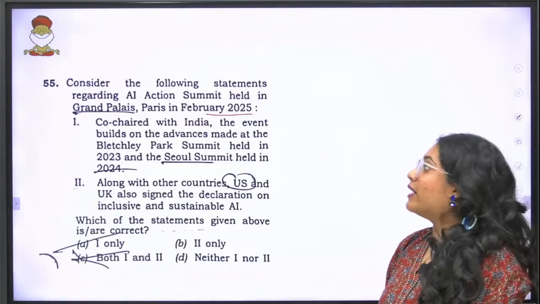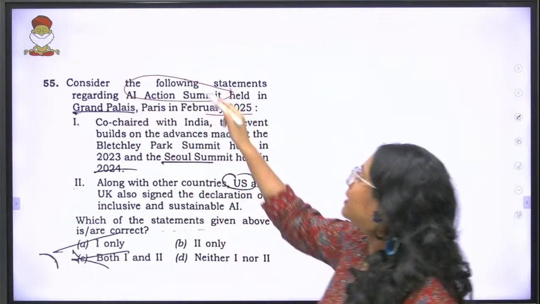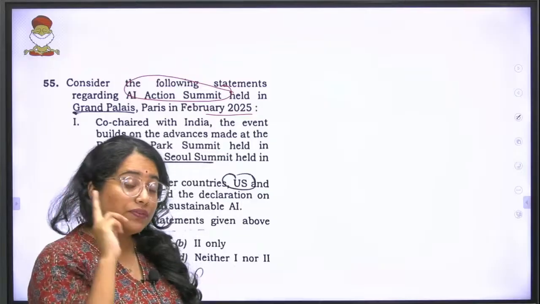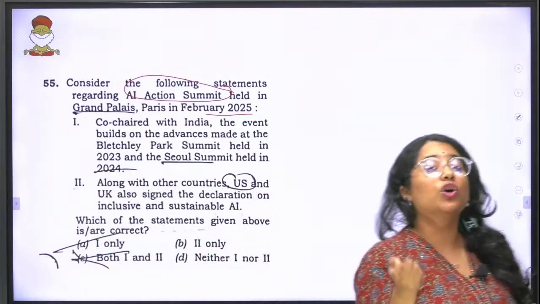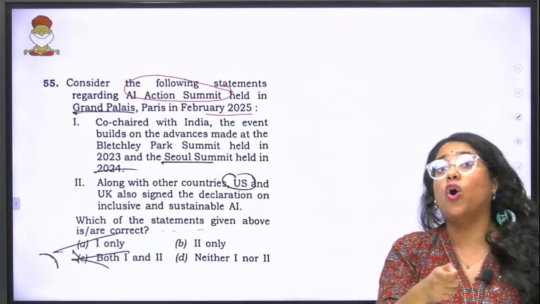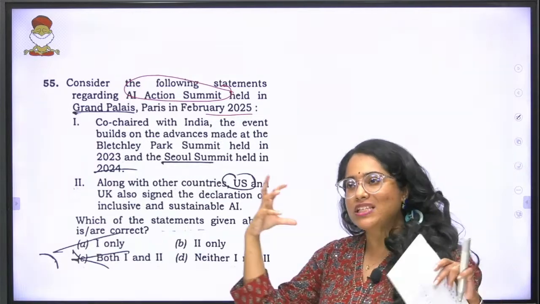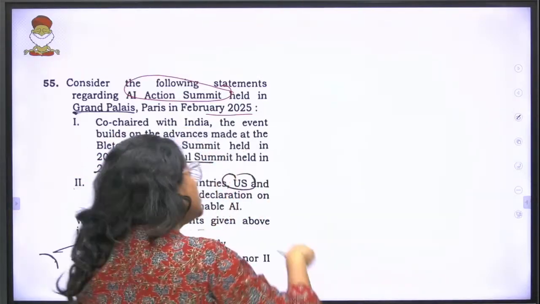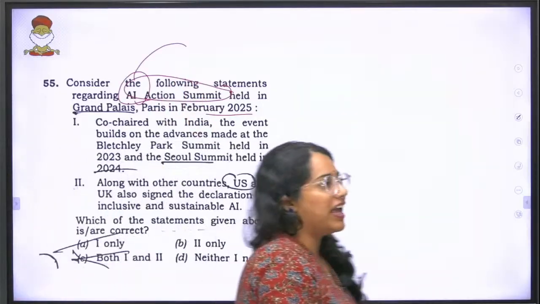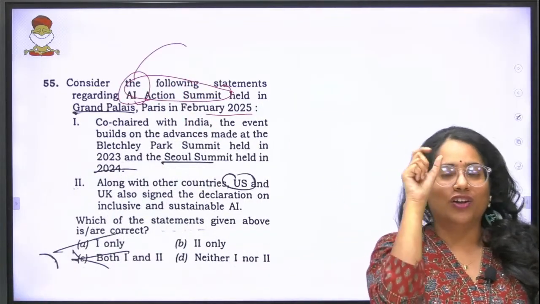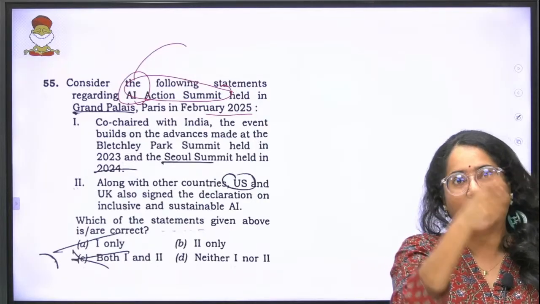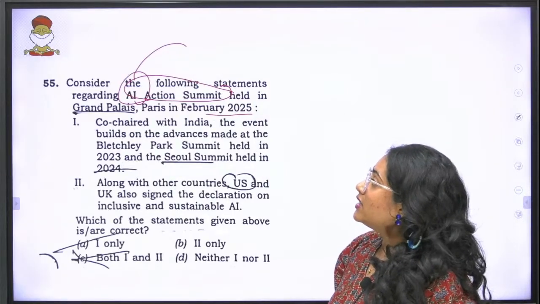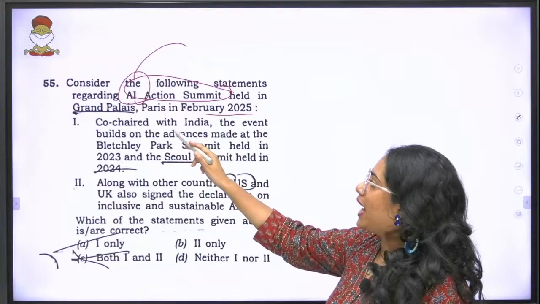This particular question is regarding the AI Action Summit that was held in Paris in February 2025. Now the summit was very important because India was the co-chair of this summit along with France. Okay, so there was this meeting of both the Indian Premier and the France Premier coming together, and specifically because this was related to AI, we had focused a lot and given a lot of importance to this in our session also. Now here, the question reads as, the summit was co-chaired with India.